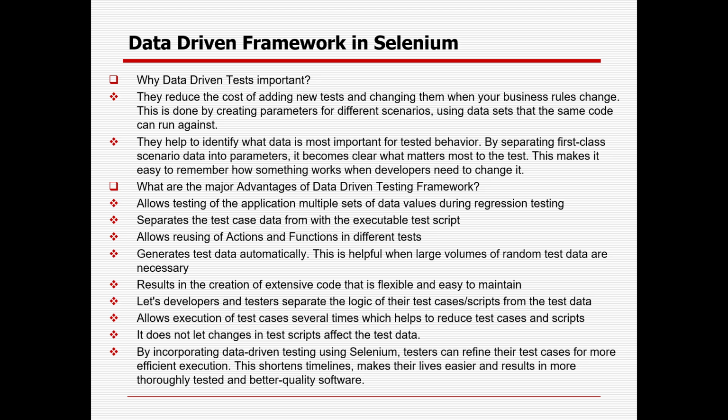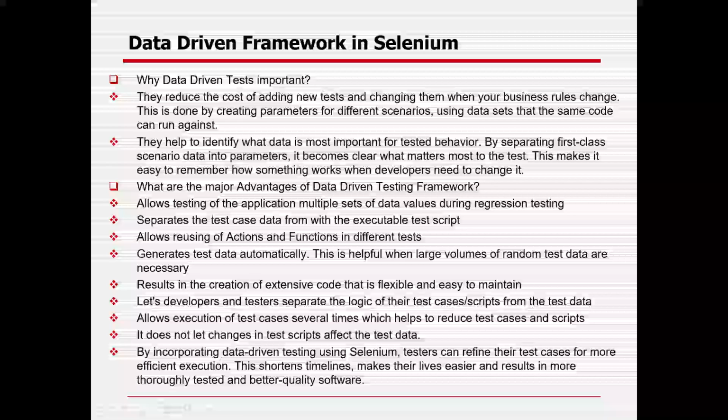Sometimes it is not only that you are taking the data as a feed, you want to generate some number, just like a submission number, invoice number, or transaction number. That data you can store in an external Excel sheet or CSV file, and that data can be used by another person. So that is the way it generates test data automatically. This helps when a large volume of random test data is required, and results in the creation of extensive code that is flexible and easy to maintain.